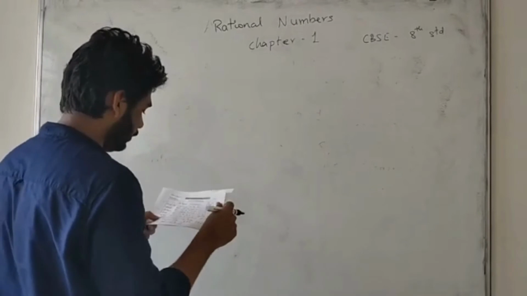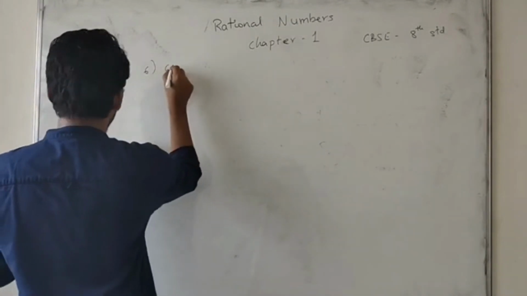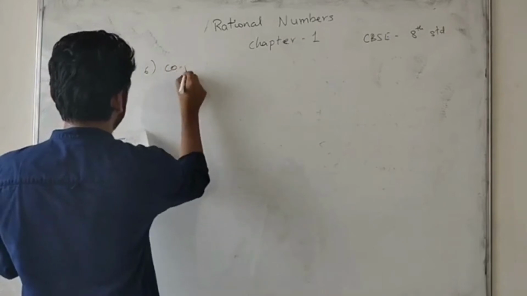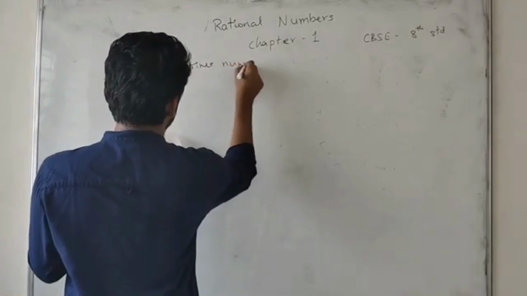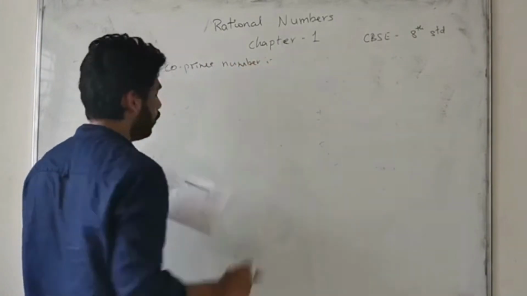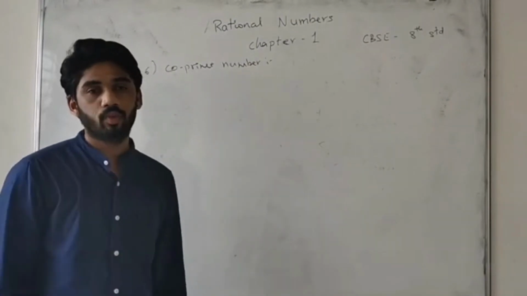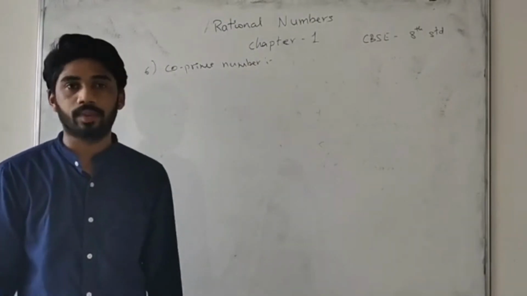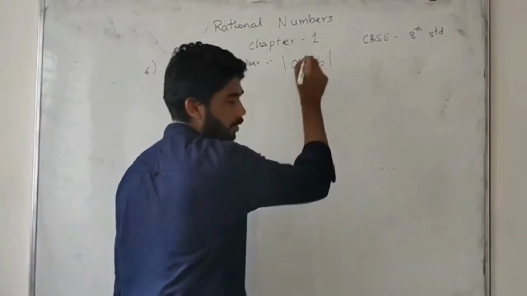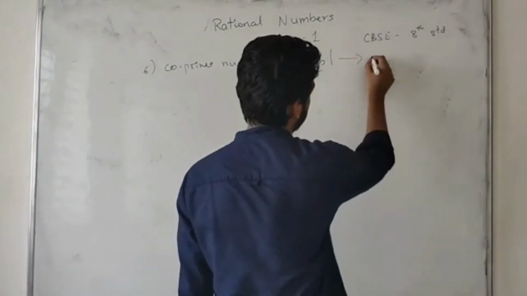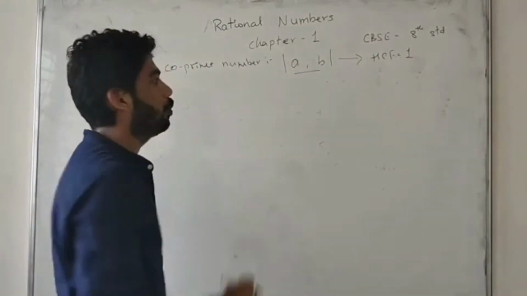So friends, next one. So sixth one is co-prime numbers. What is co-prime? Co-prime is nothing but, between two numbers, we have to find the HCF. It is called a co-prime number. Co-prime numbers: we take A and B numbers. In this, the HCF must be 1. That number we call a co-prime number.